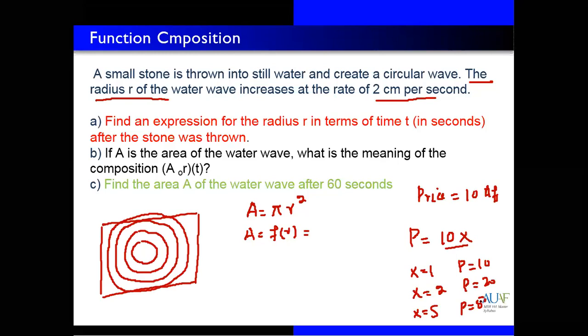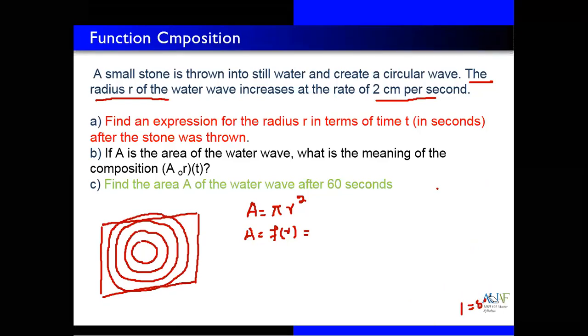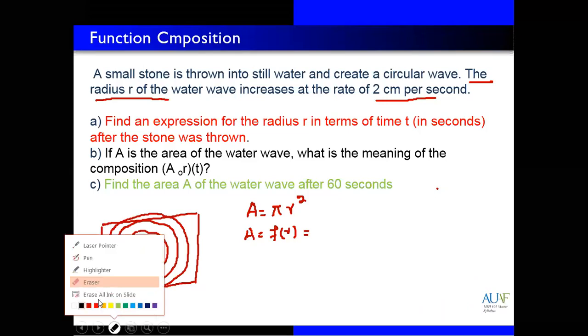The same condition is given for radius in this question: radius increases 2 centimeter per second. So we need to write an equation for the radius.